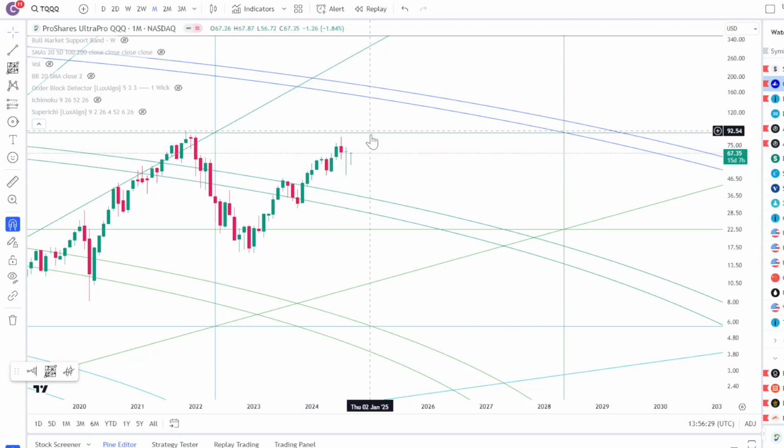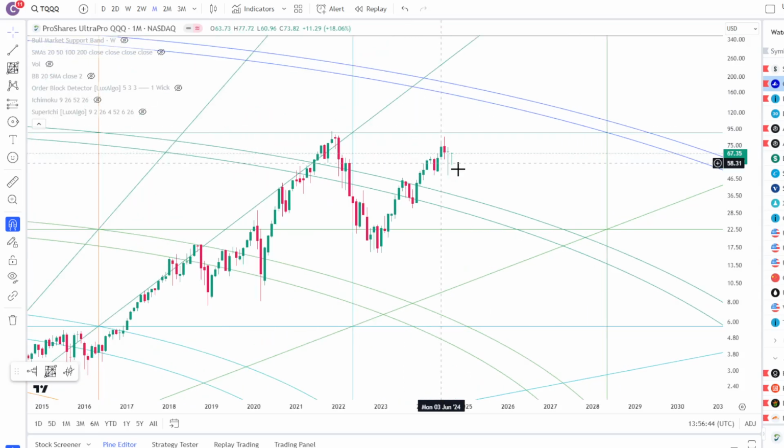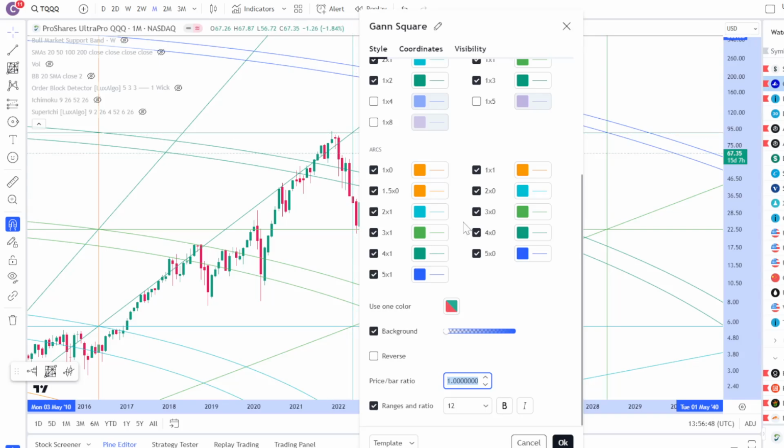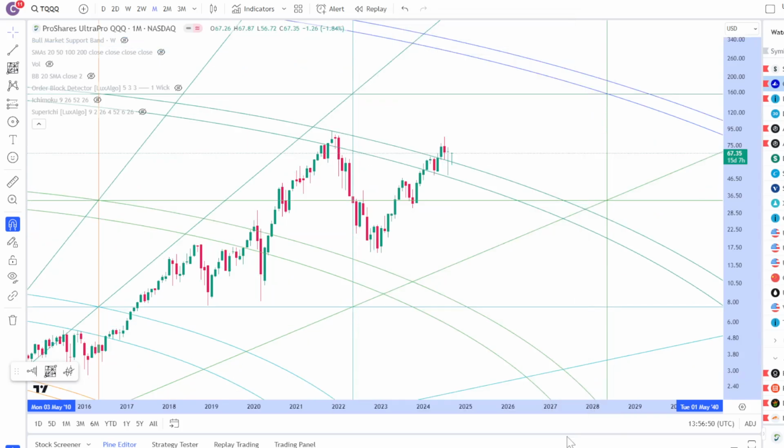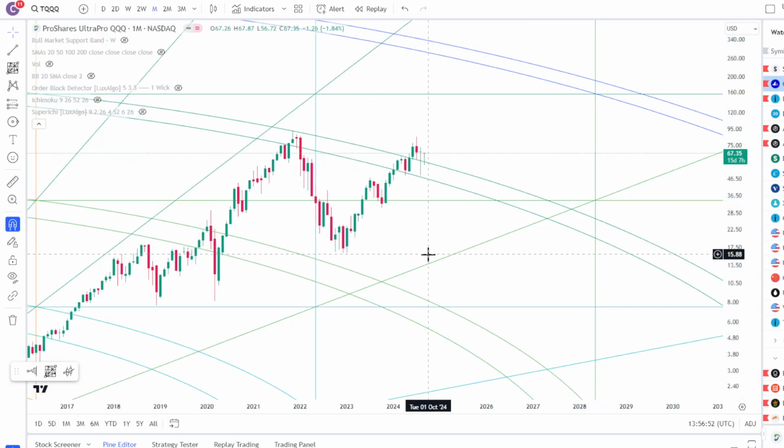Where do I think price is going to end up gravitating up towards for TQQQ? Well, I think we still need to back test the 90 level in order to break through. The cycle could potentially end for TQQQ around like the 150s. That's kind of where I'm seeing this could be, right? Looking at the factor of 1. Let's say I change to the factor of 2, does it give me any different view here? The answer is, yeah, it does give me a different view, right?